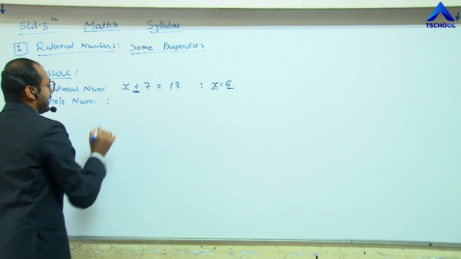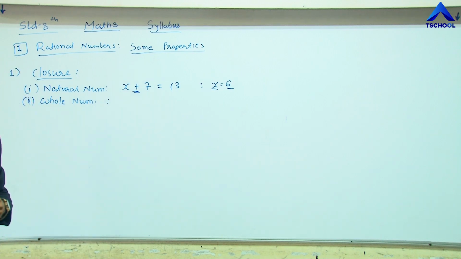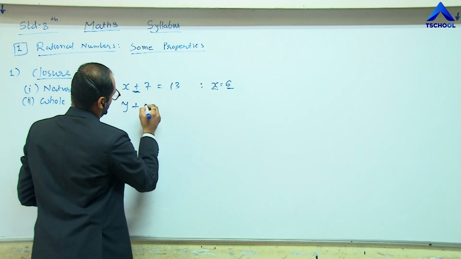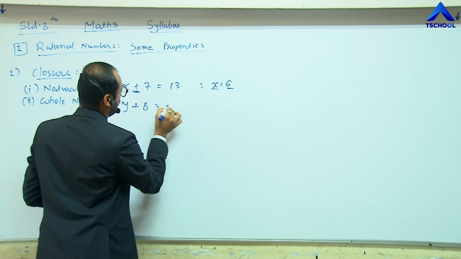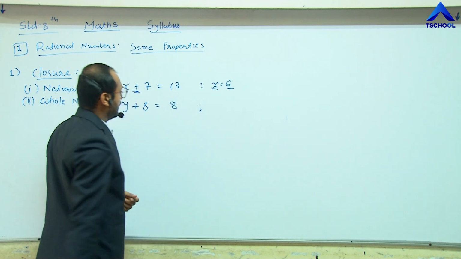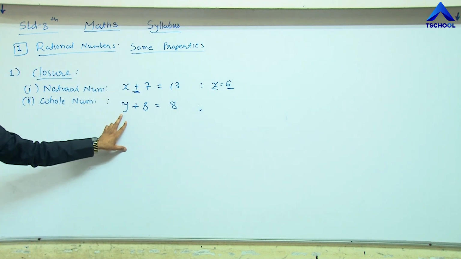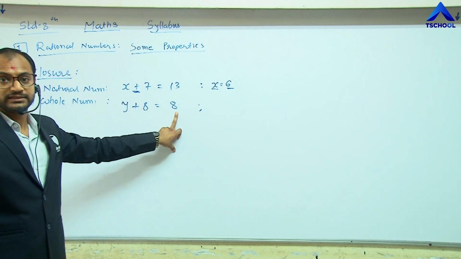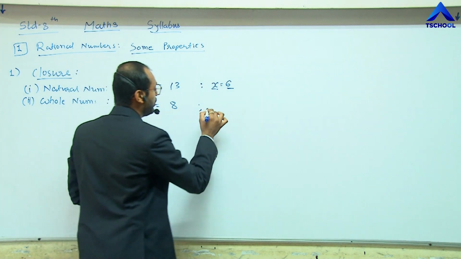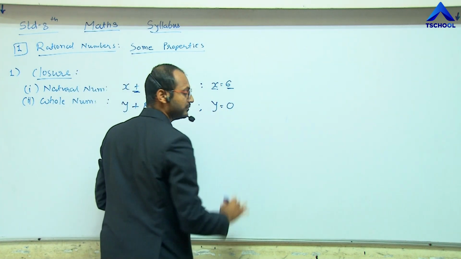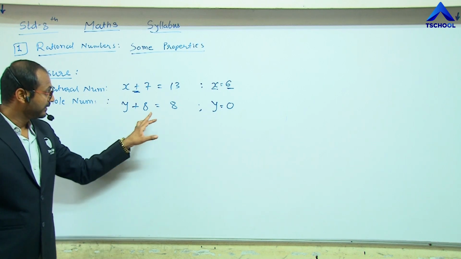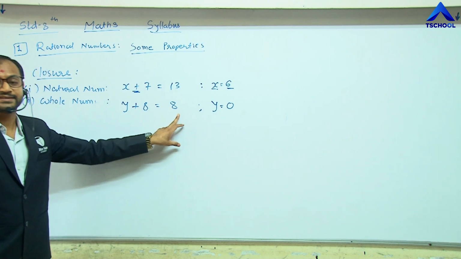The same example let me take for whole numbers. If we take y plus 8 equals 8, then for what value of y do we get the result? Of course, if we put y equals 0, we get the answer 8.